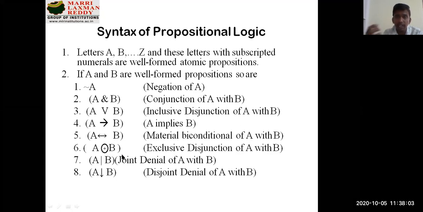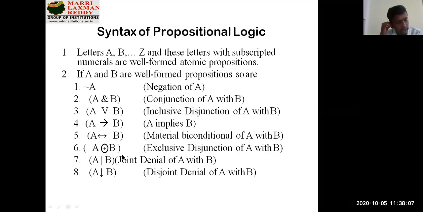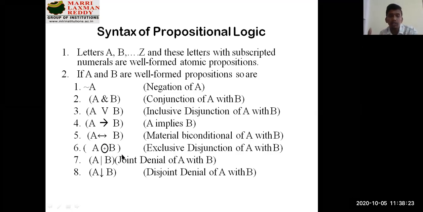The AND gate, the NAND gate, or the NAND truth table, what you learned previously, will be part of this. Exclusive disjunction, conjunction of A and B. These are things which are part of your syntax with respect to your propositional logic. So as of our discussions, we have seen the first 5 things, up to your bi-implication, with respect to your various alphabets.